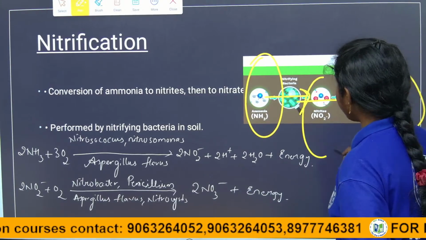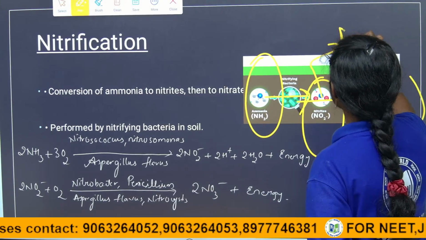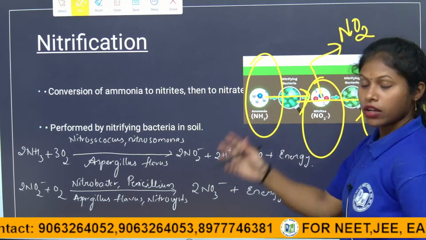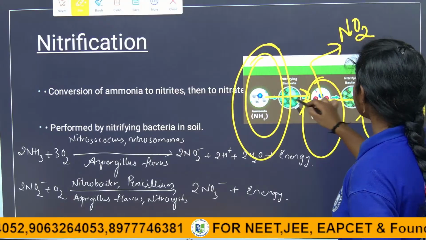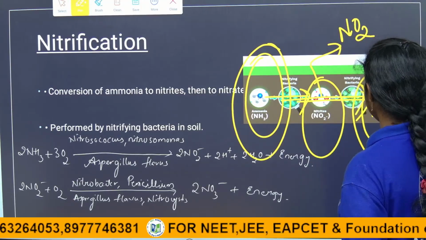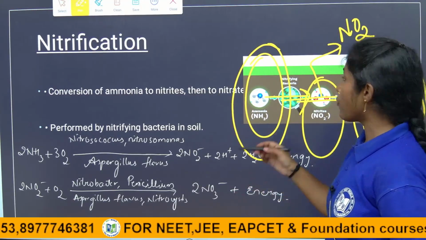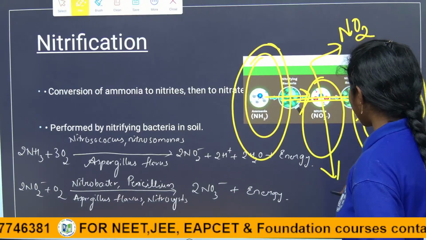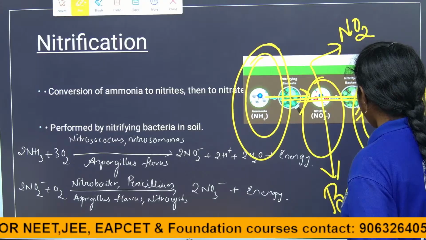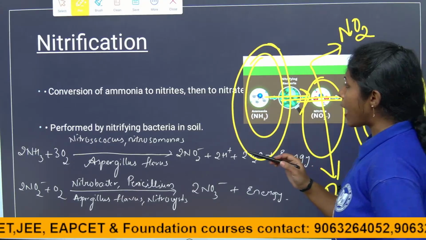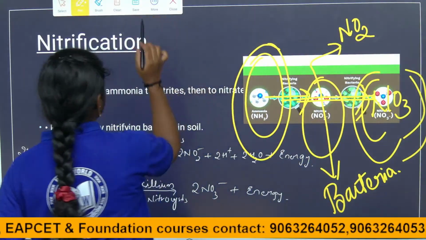Here don't confuse, children, nitrate is also a form of nitrogen only. So the ammonia is converted into nitrates with the help of the bacteria only. What are the bacteria involved here? That bacteria we call nitrifying bacteria, present in the soil.